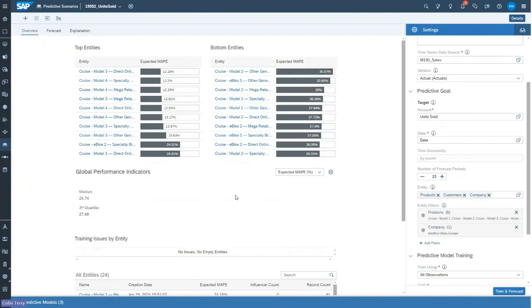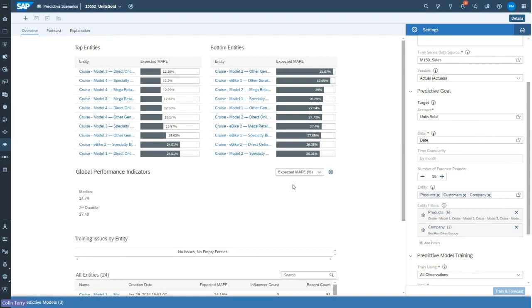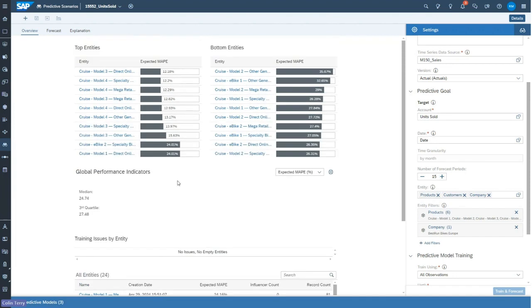So we can see the results of the modeling. And what I can do quickly is save those results to my version. I'm doing that now, it takes a few seconds to work. So I'll get that going in the background. But what you can see with this prediction is that I've got a number of different predictive models for every combination of product. So in this case, model 3, direct online, and then company. So in this case, we have 24 different models were generated.